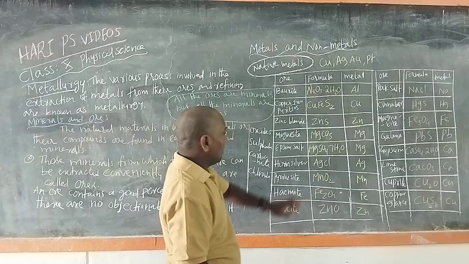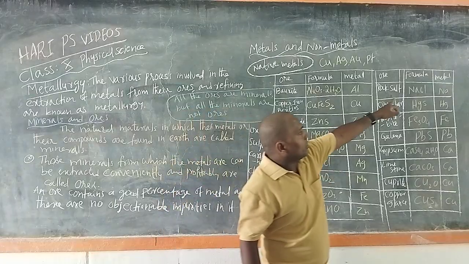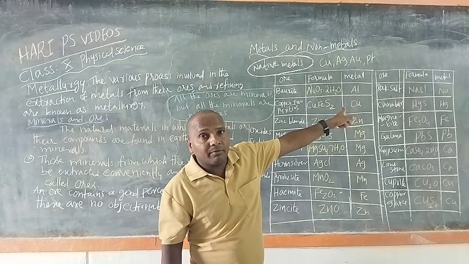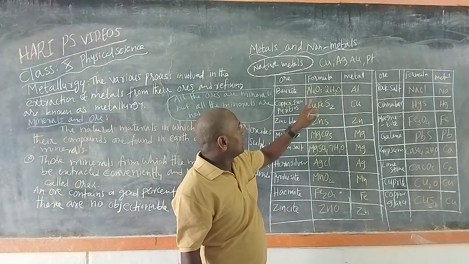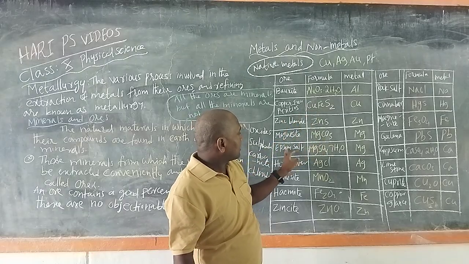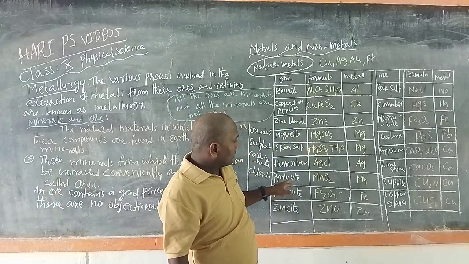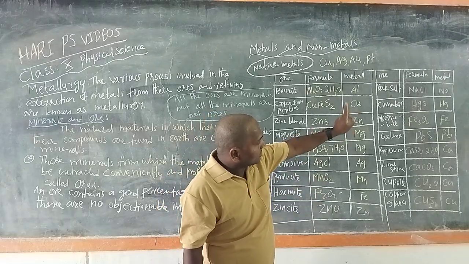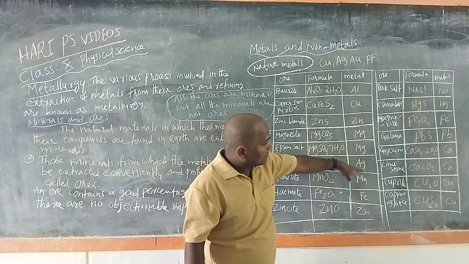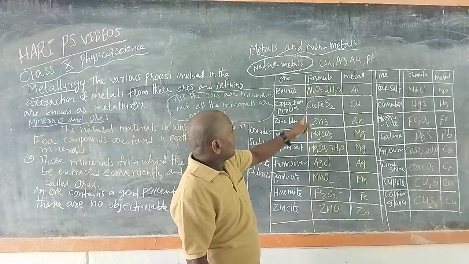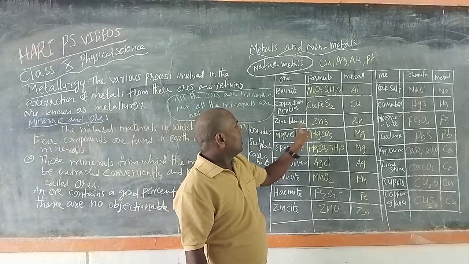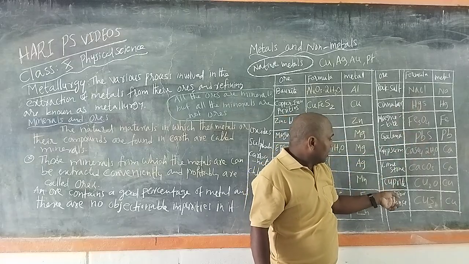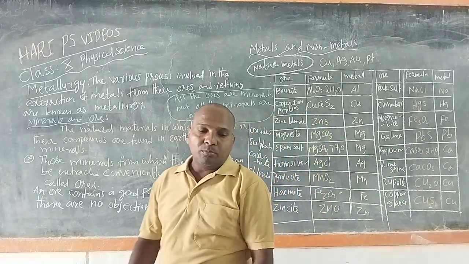Observe that rock salt, sodium chloride, and horn silver are combined with chlorine. Bauxite, magnesite, Epsom salt, pyrolusite, hematite, zincite, magnetite and cuprite contain oxygen. The remaining, copper pyrites, zinc blende, cinnabar, galena and copper glance, contain sulfur.